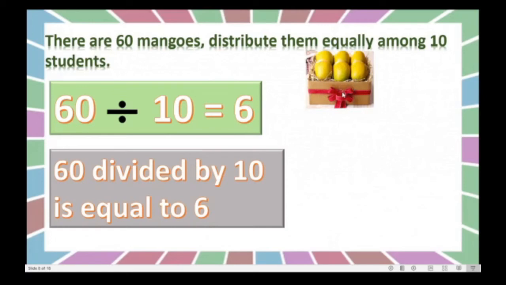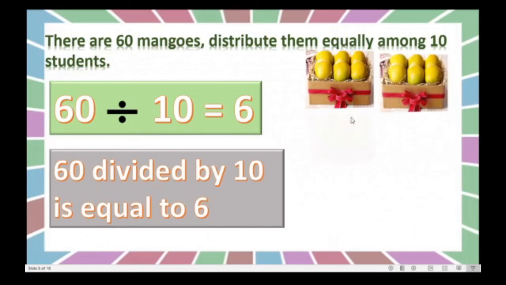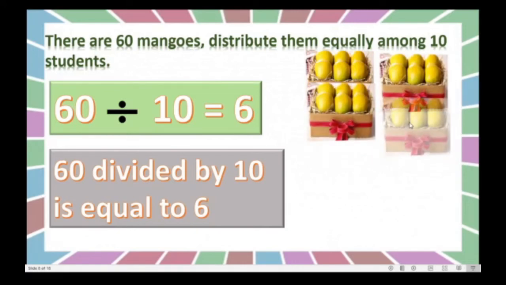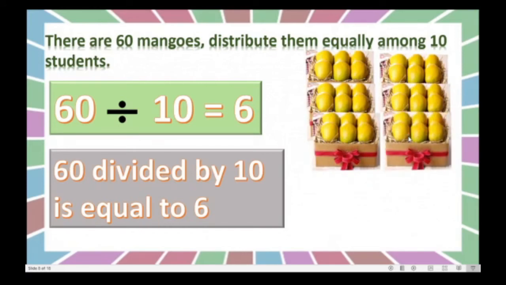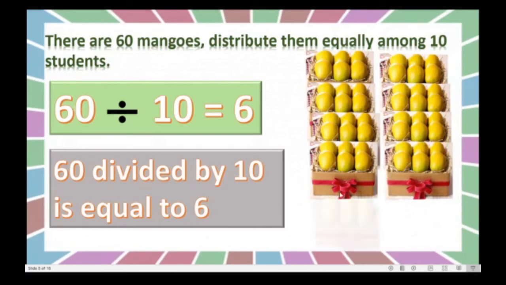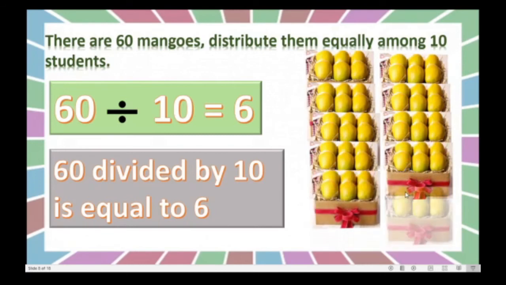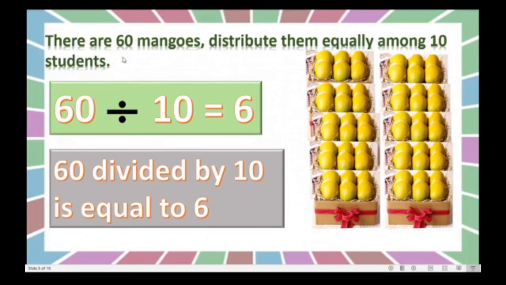See, this is for first student, second, this is for third, this is for fourth student, fifth, sixth, seventh, eighth, ninth and 10th. Yes, you know that there are 10 students and 60 mangoes. So each child got 6 mangoes. Got this? Very good.